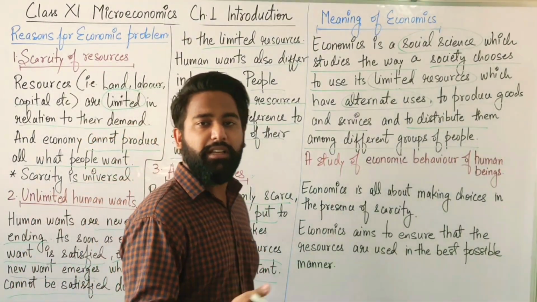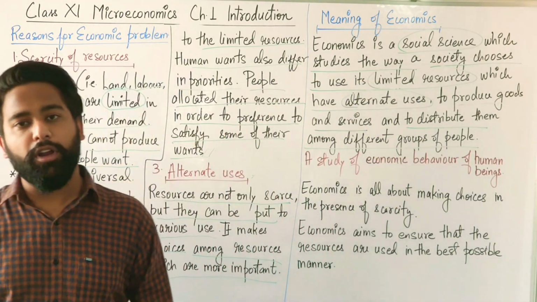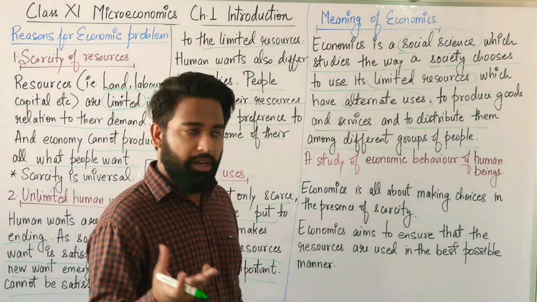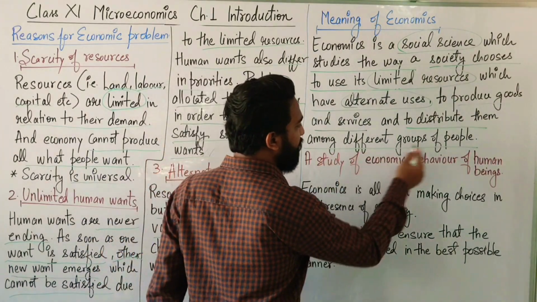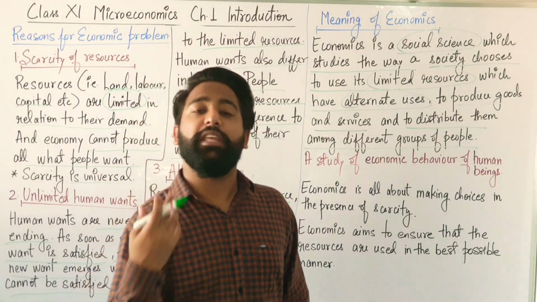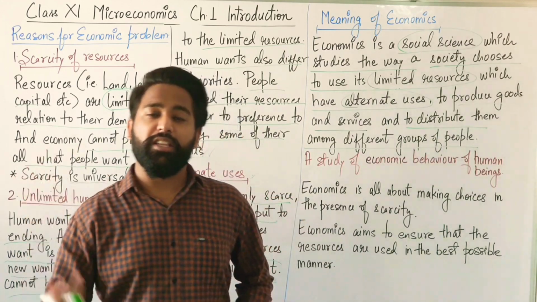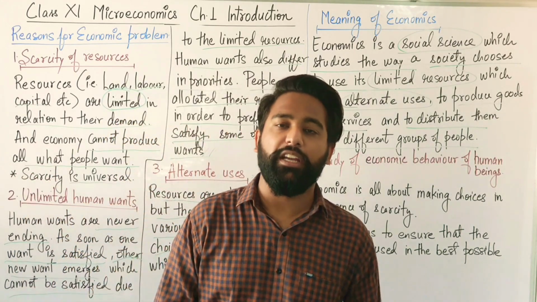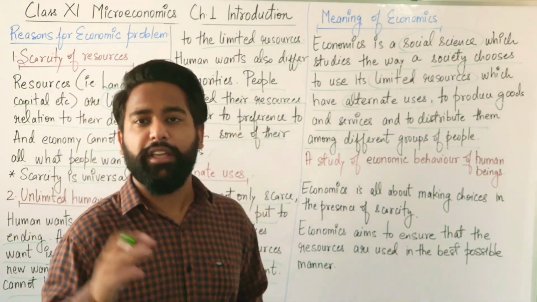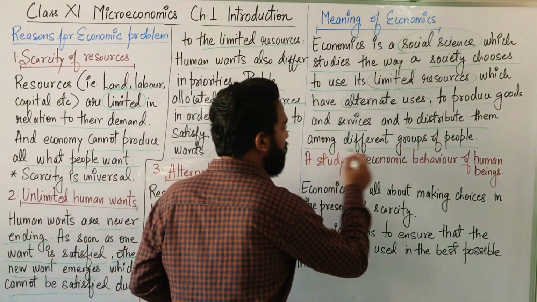I told you diesel can be used for running tractors and machineries, and it is also used for running the vehicles to produce goods and services, and the production to distribute them among different groups of people. The production which is being manufactured by the producer is distributed among the different sets of people. Some goods are distributed among the richer class, like iPhone. The richer class of the society buys the iPhone, and the lower class society buys the agriculture product. The farmers buy the agricultural goods. So distribute them among the different groups of people.